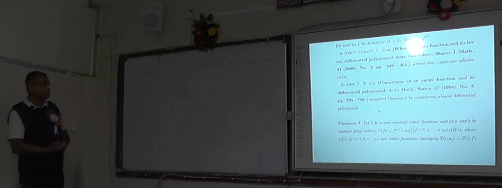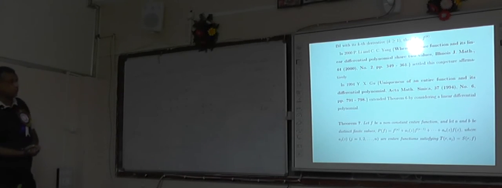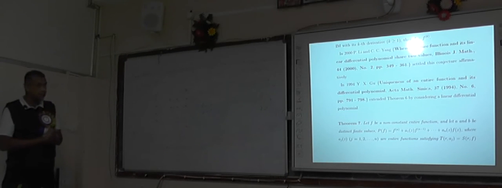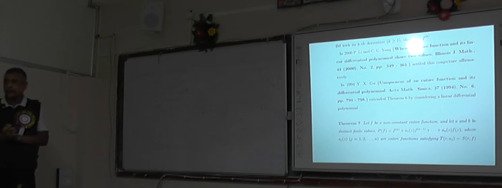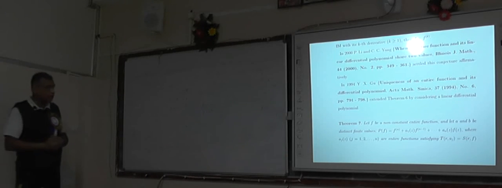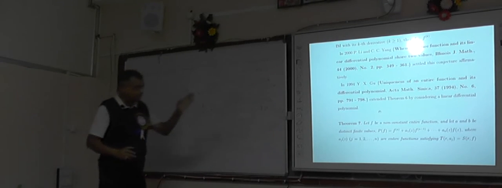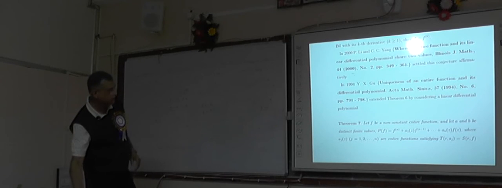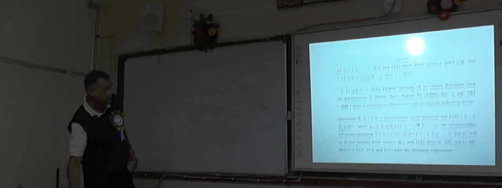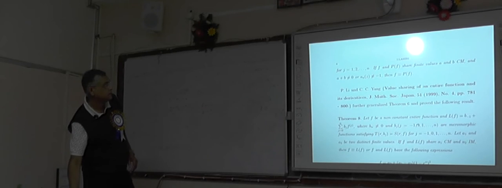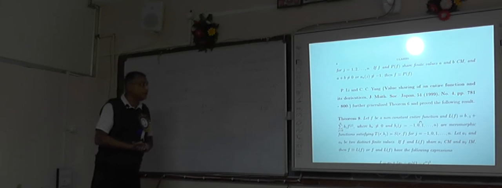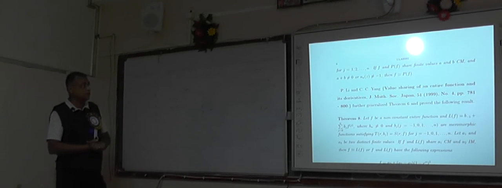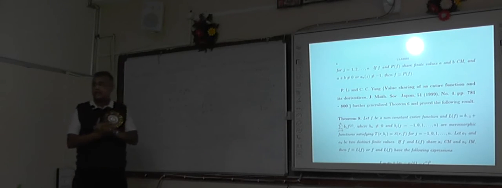In 1994, Y.X. Gu considered a linear differential polynomial instead of a general order derivative. And he proved that if f and Pf, that kind of linear differential polynomial, share the finite values a and b with counting multiplicity, then f is identically equal to Pf.